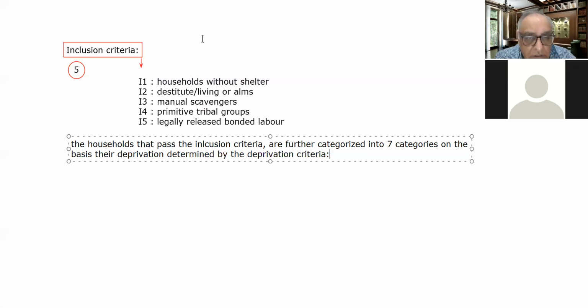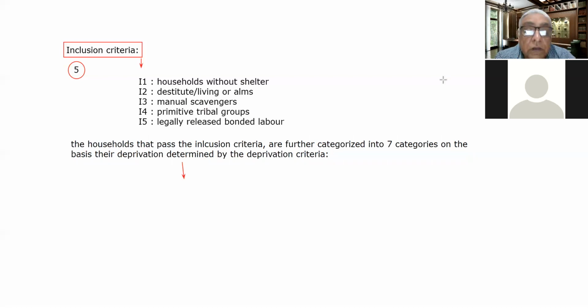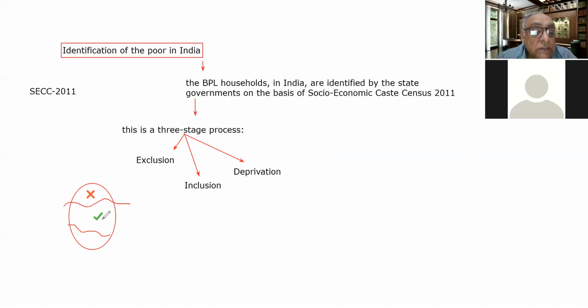So now let us study that deprivation criteria. The deprivation criteria applies on these families, the families after the inclusion, like I showed you in the previous slide. So the deprivation criteria is applied on those, because first is exclusion. After exclusion, the remaining families are treated as the included families.